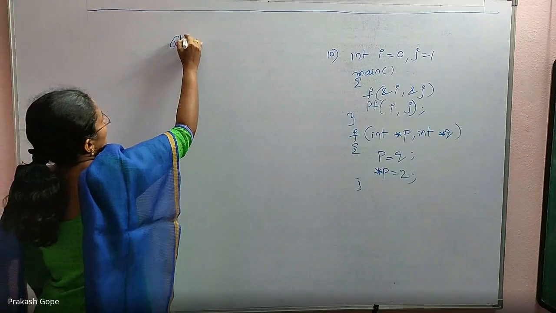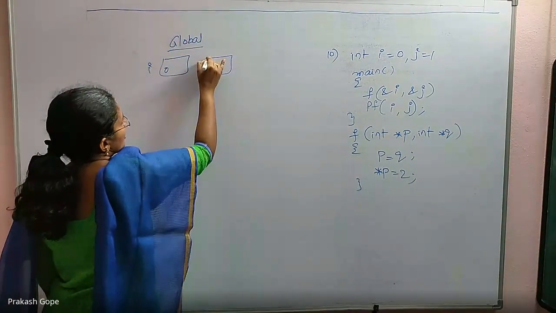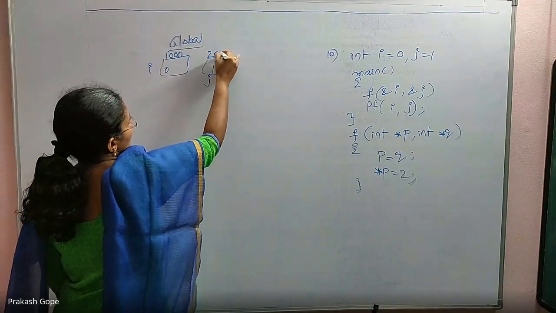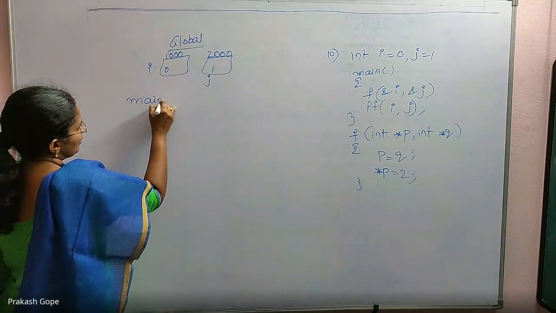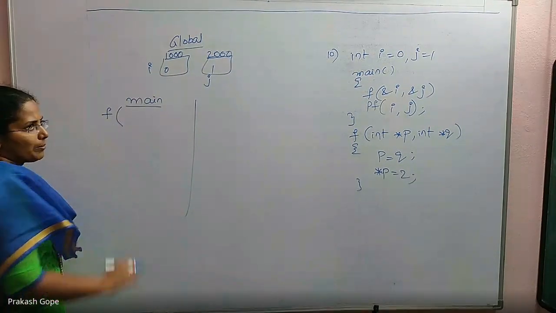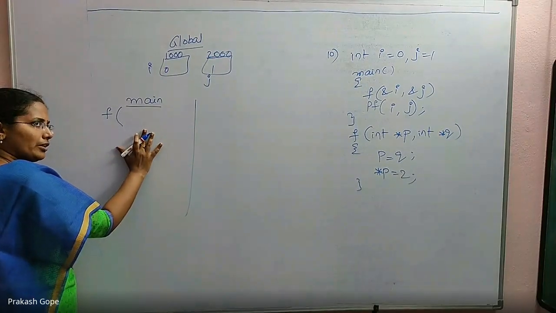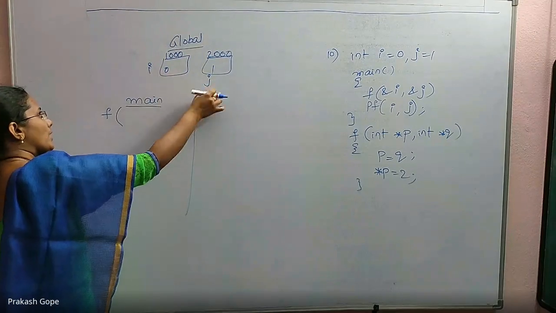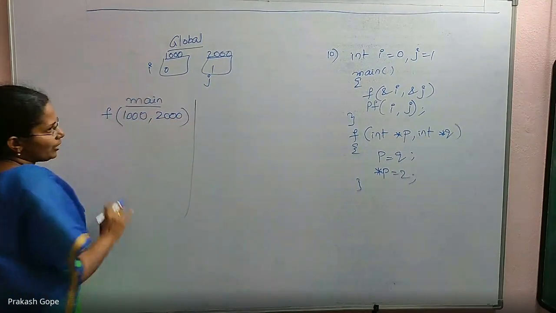So global variables I 0, j 1. I address is 1000, j address is 2000, for example. Then I'm calling main function. In the main function, there is a call for f function by passing address of I and address of j. But I do not have local I and j in main. So obviously I will access global I and j. So their addresses, 1000 and 2000, are passed to f function.